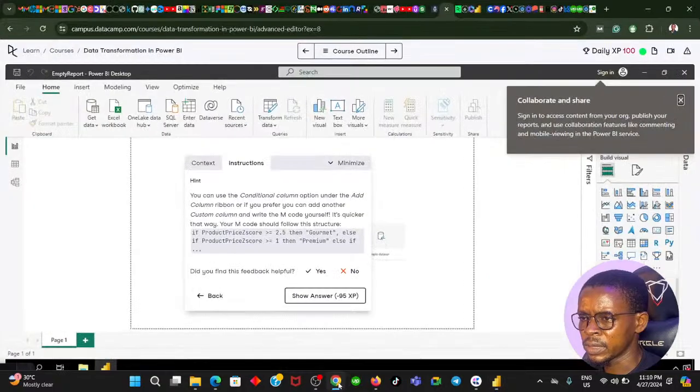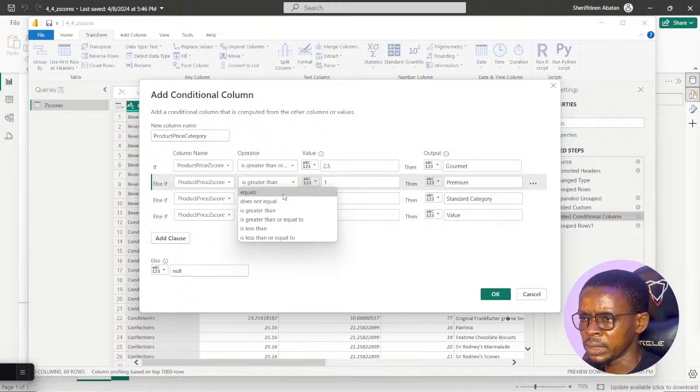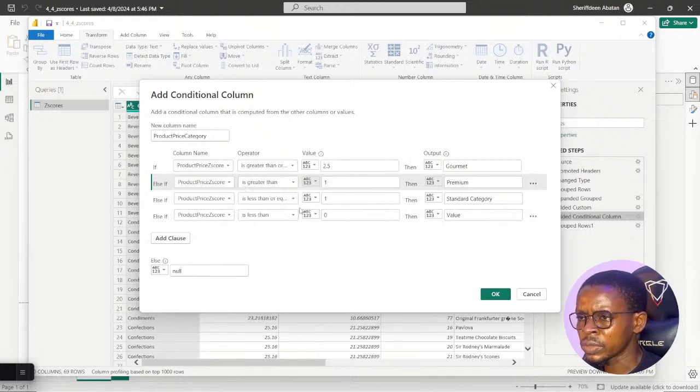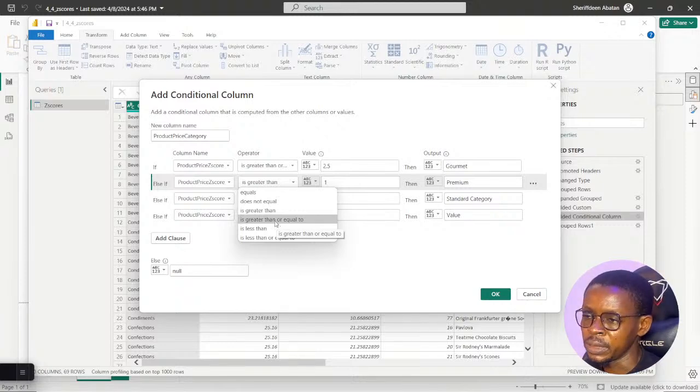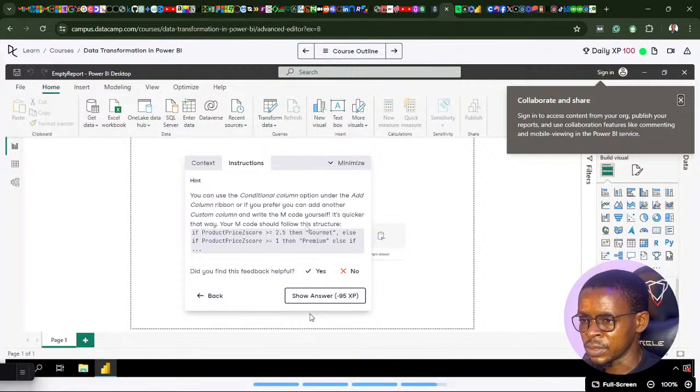And the next one is greater than or equal to 1. Which one did I choose? I just chose greater than. It should be greater than or equal to 1 in the first place. Then they didn't give us the complete gist. You can use the conditional column option under the Add Column ribbon, or if you prefer, you can add another custom column and write the M code yourself. Your M code should follow this structure.